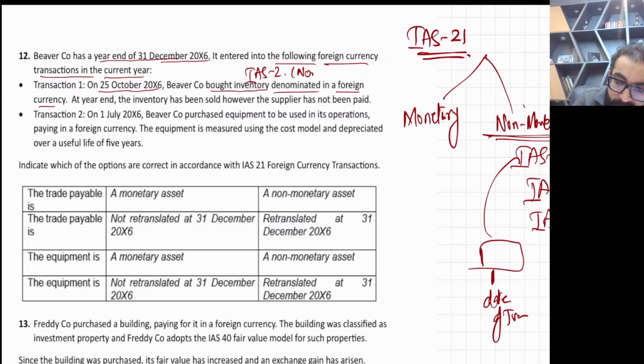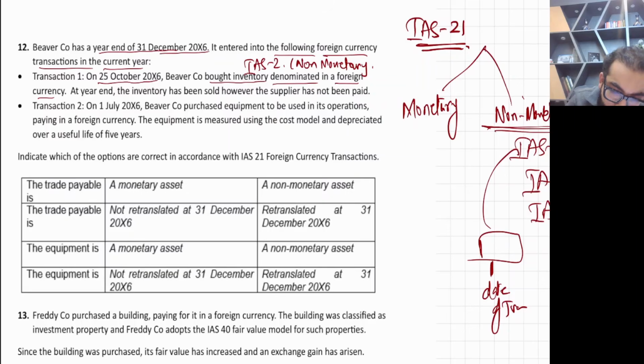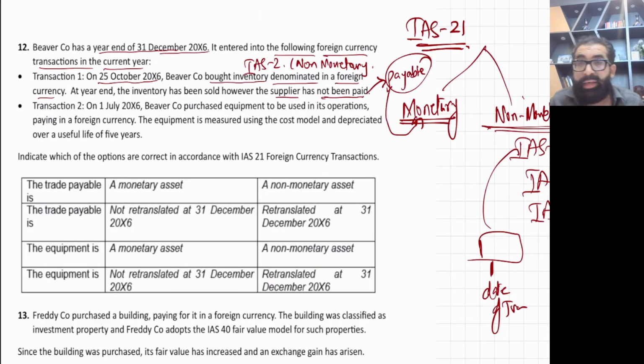Inventory is a non-monetary item. Be careful. At the year end, the inventory has been sold. However, the supplier has not been paid, so they are talking about the payable. Yes, payable is a monetary item. Inventory is a non-monetary item, but payable is a monetary item.